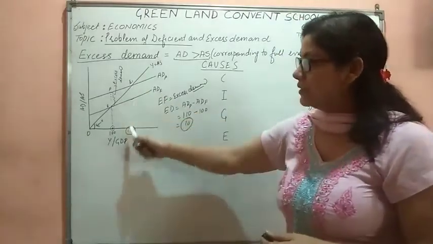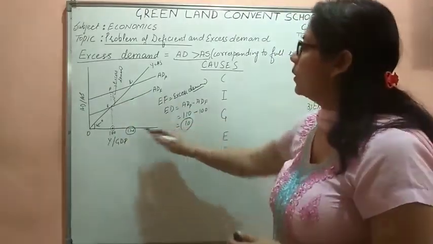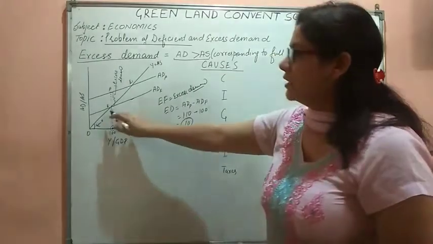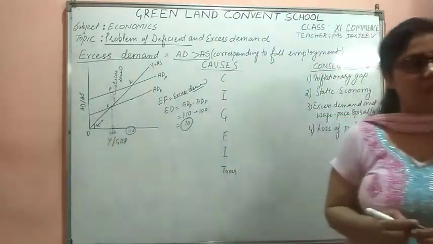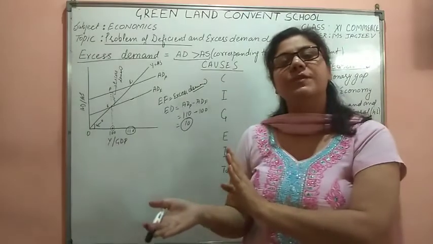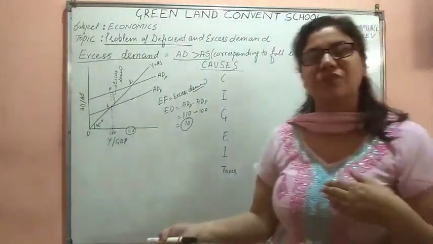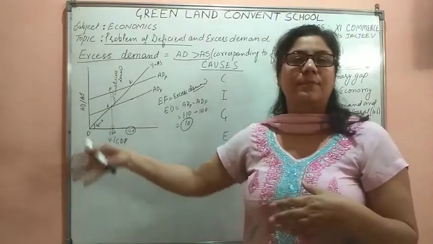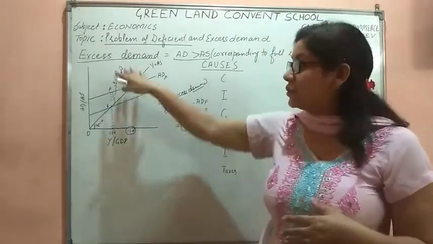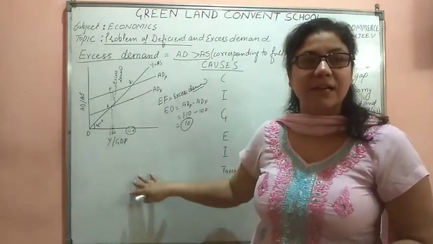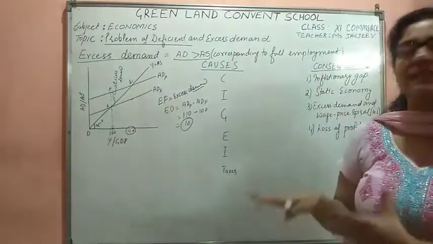We cannot produce the units 120 or 110 right over here. With the given resources, we are able to produce this much only. So where would the pressure be shifting? When the demand is more and supply is less, the pressure would automatically be shifting towards the prices. The prices will go higher. So this is the situation of excess demand. Firstly, we needed to explain the excess demand.